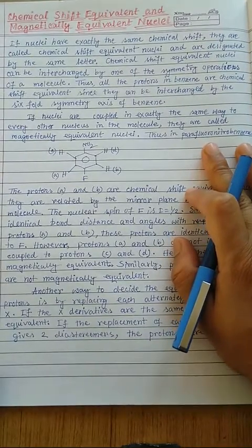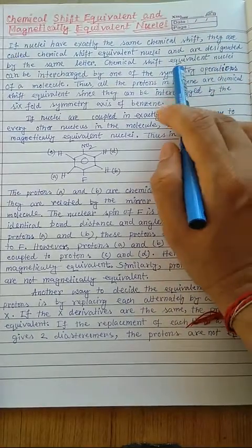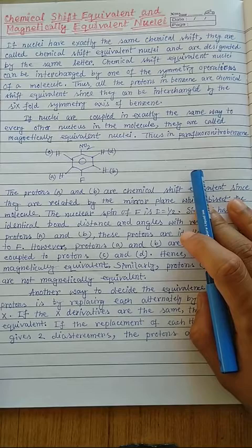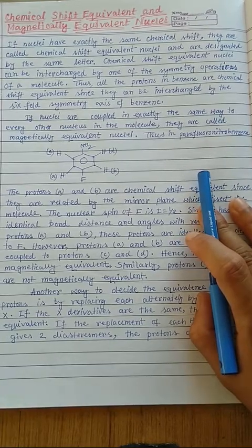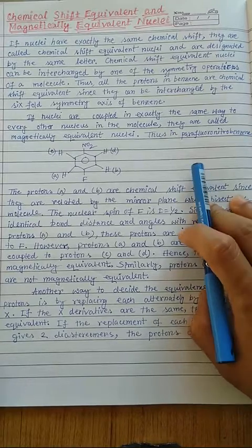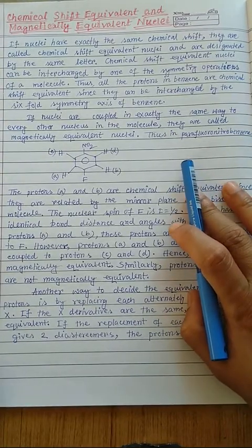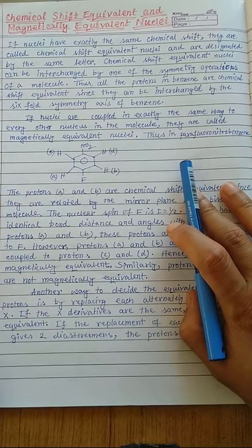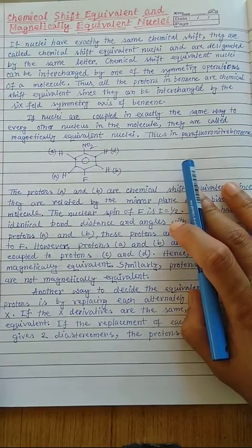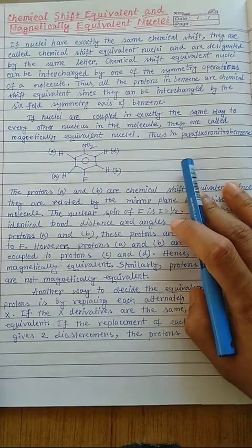So today we would like to discuss chemical shift equivalent and magnetically equivalent nuclei, because this is very much related to your spin-spin coupling and spin-spin splitting. That means a particular peak for a particular proton, how it can be split into several peaks. That depends on this spin-spin coupling, and that is very much dependent on whether it is a chemically equivalent or magnetically equivalent nuclei or not. Okay, so let's come to the point.